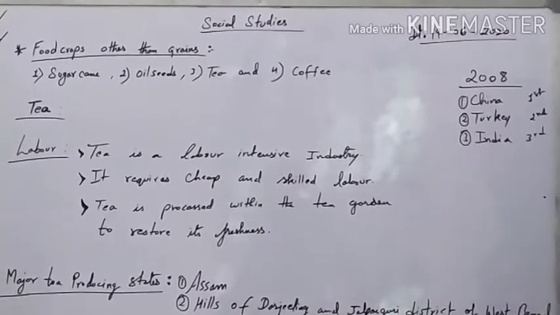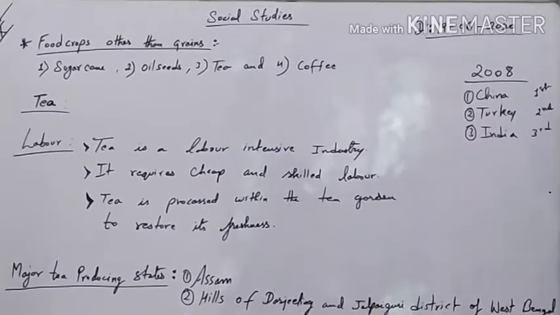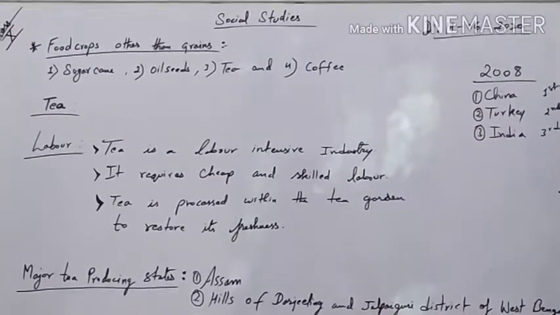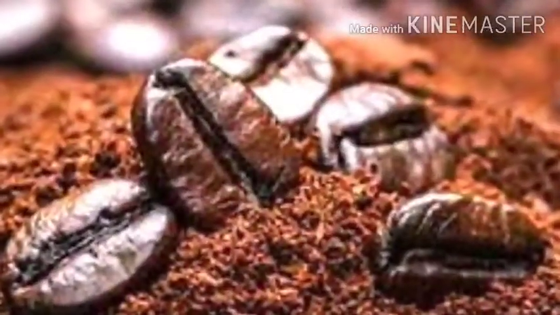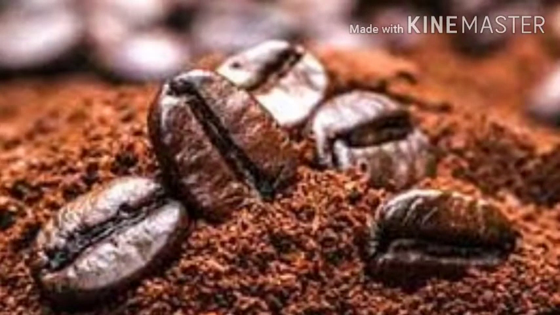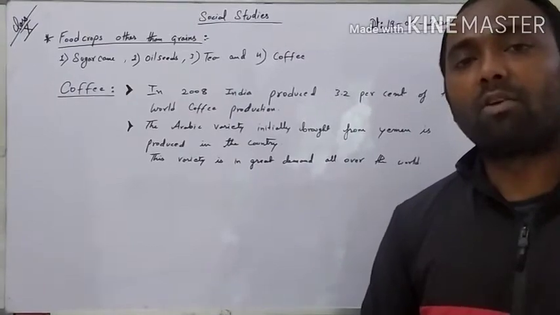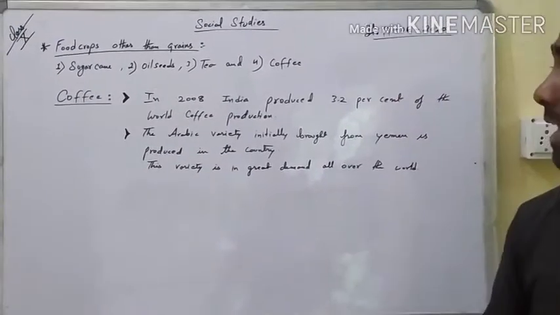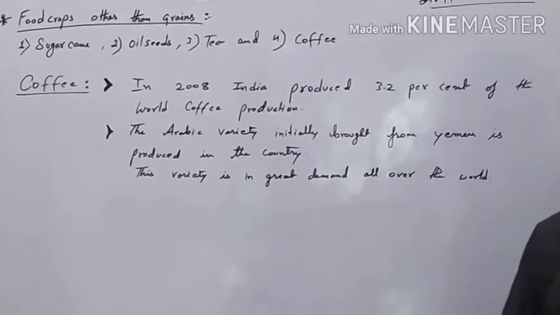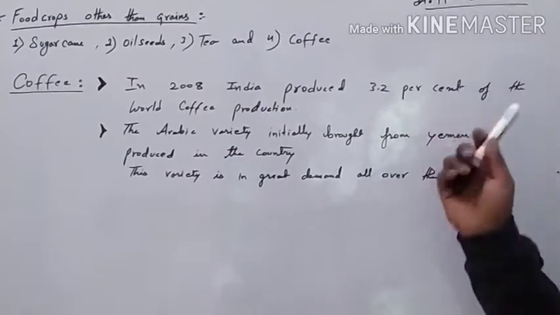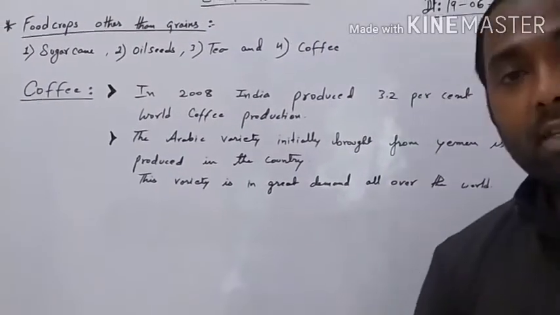Now let us understand about another crop, that is coffee. Coffee is another important beverage which is liked by people all over the world. In 2008, India produced 3.2% of the world's coffee production.